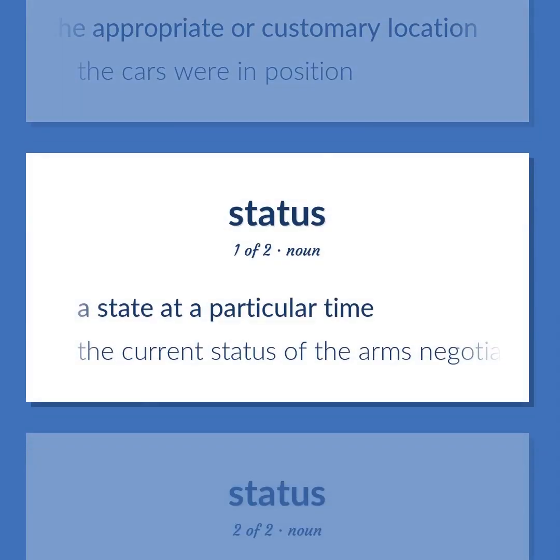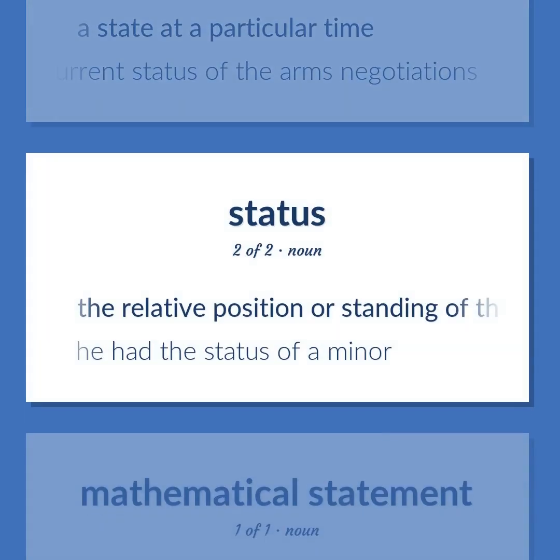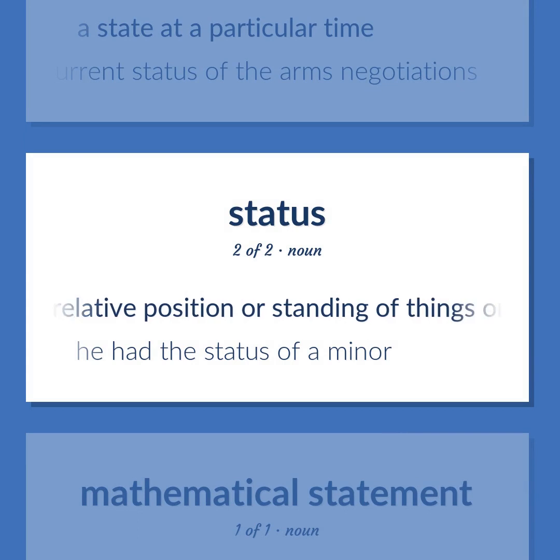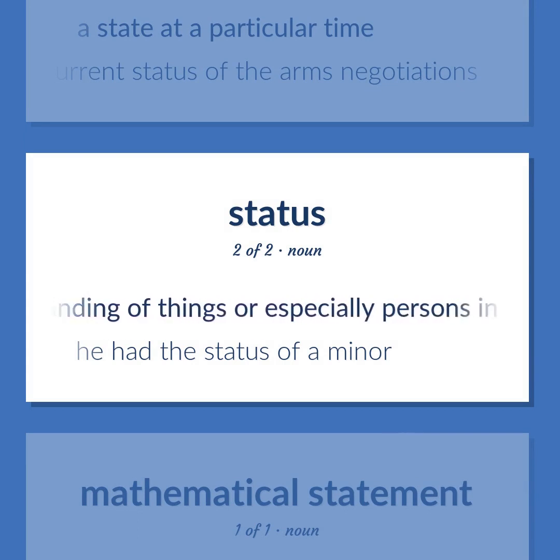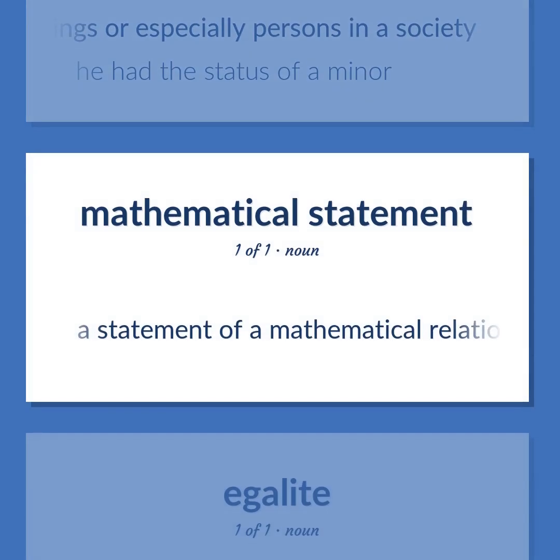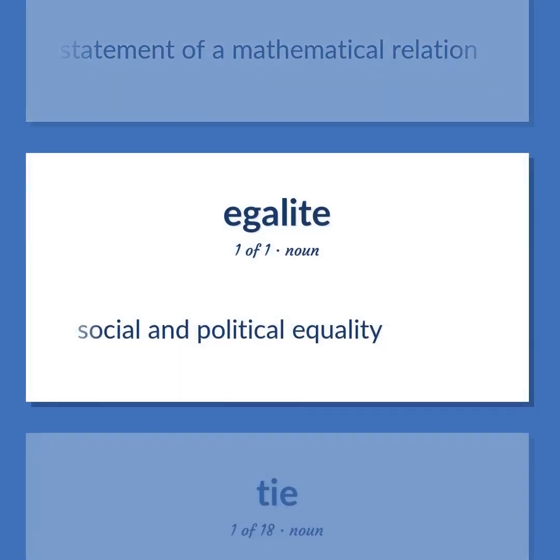A state at a particular time. The current status of the arms negotiations. The relative position or standing of things or especially persons in a society. He had the status of a minor. A statement of a mathematical relation. Social and political equality.